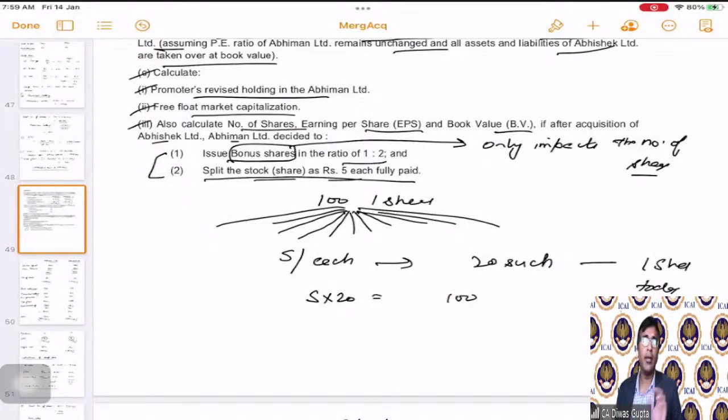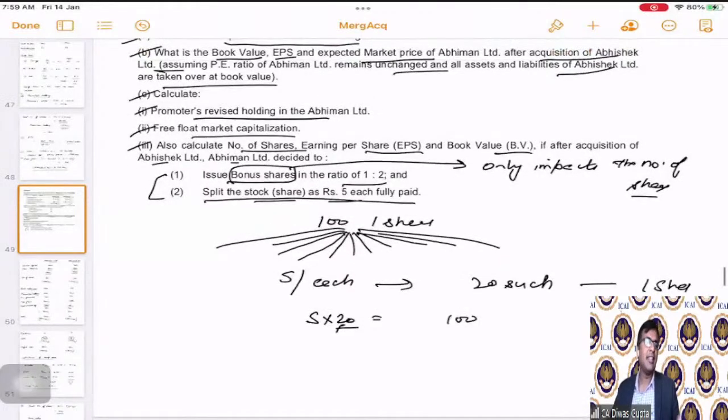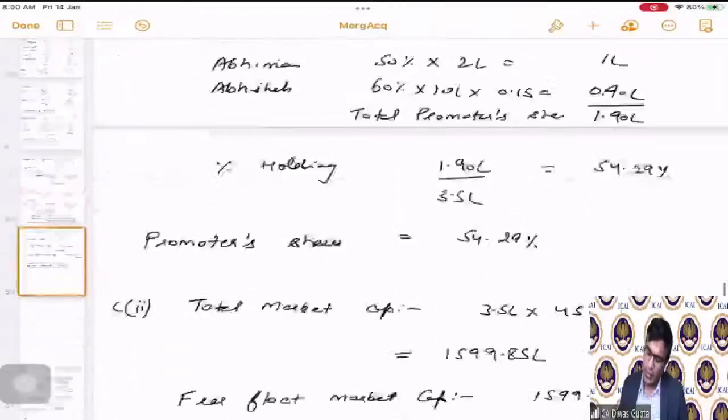I hope all of you are getting my point. Then only the 100 rupees fully paid up share will become 5 rupees paid up share, if we split the current share into 20 number of shares. So very simple. They are saying that whatever is their total number of shares, you first of all increase them by the number of bonus shares. Now, once you increase them by the number of bonus shares, then split them into 5 rupees each fully paid up. Correct? That means divide one share into 20 different shares of rupees 5 each. So we will see the calculation here.